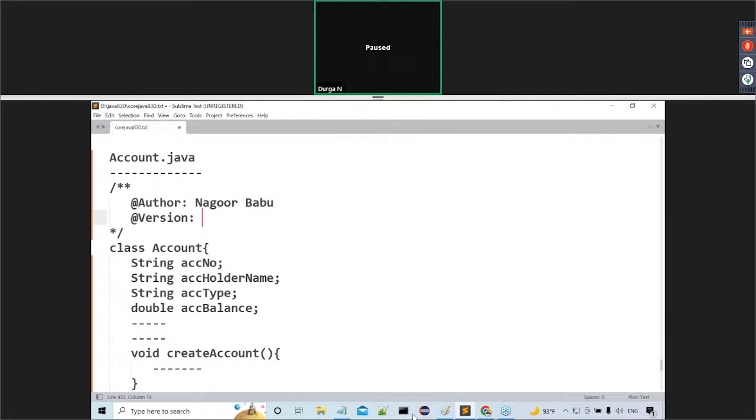If we have major changes in our implementation part, then we can start with 2.0. Again 2.1, 2.2. Like this, the version number we are able to increase. That means by seeing that version number, we can understand how many attempts the developer has taken to modify this particular code. That information here we are able to get. So now this is 1.0 here I'm telling you; 1.1 or 1.0, anything here we can use.